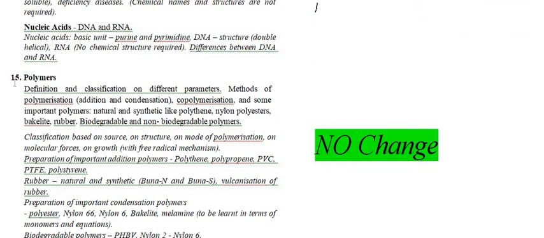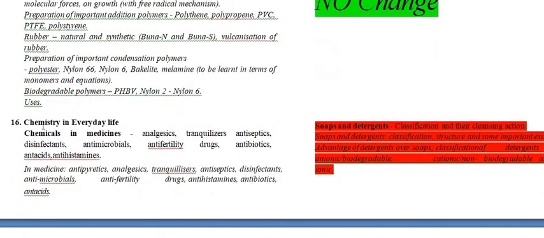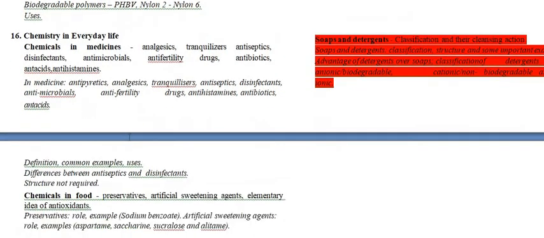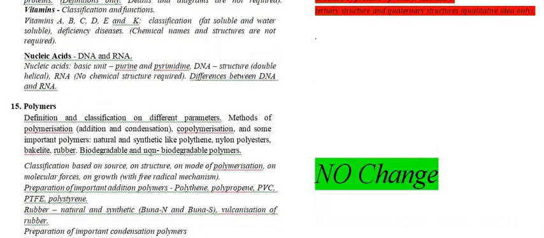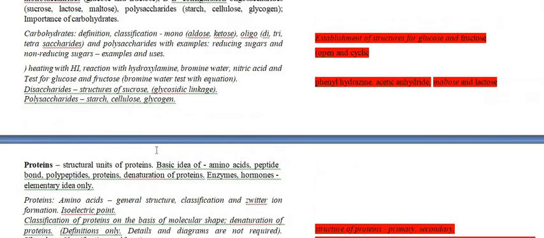Now if we move on to the next chapter, polymers, there is no change in the chapter polymers, so you need to do the whole chapter. Now if we talk about the chapter chemistry in everyday life, the complete topic of soaps and detergents is removed. You need not do soaps and detergents, only the chemicals in medicines and chemicals in food. Chemicals in medicines, that is all the drugs, antihistamines, antibiotics, and chemicals in food are coming in your exam now. Okay, understand? I hope now the whole syllabus and chapters are clear to you all.